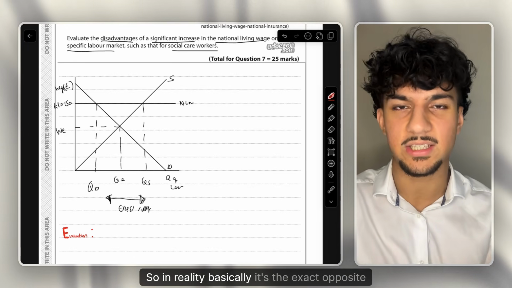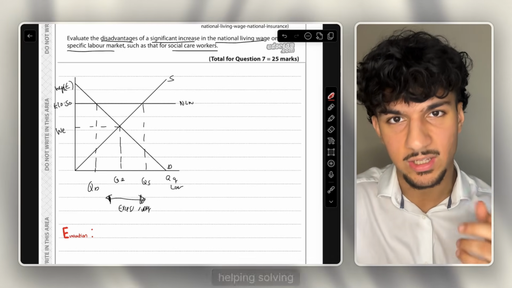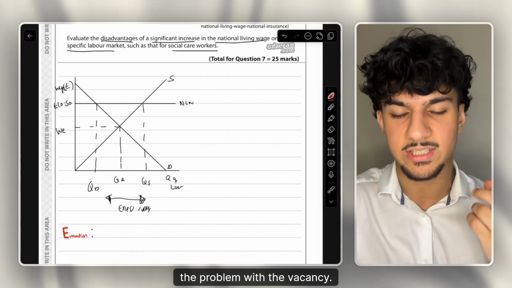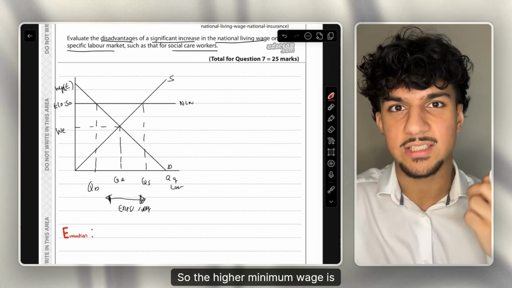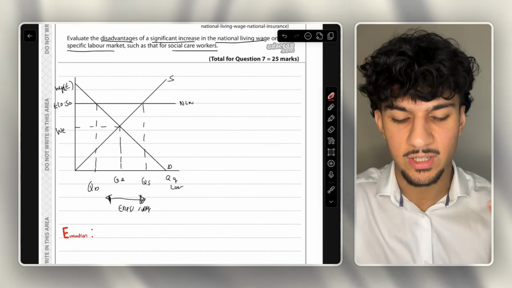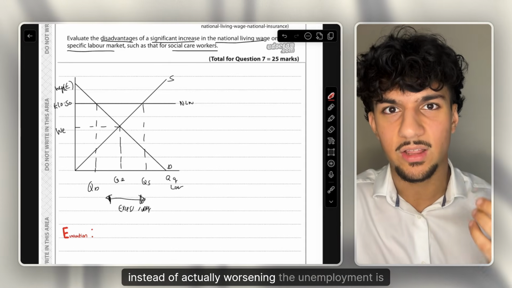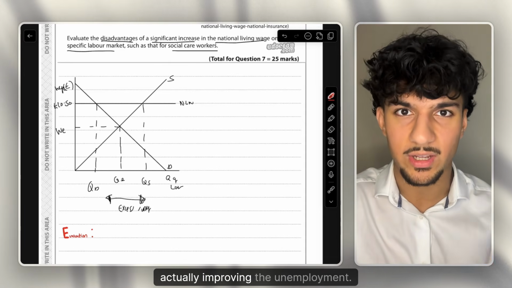So in reality, basically, it is the exact opposite problem. And the higher minimum wage is actually helping solve the problem with the vacancies. So the higher minimum wage is meaning more people are moving into the social care, the care home industry. So more workers are entering the industry. Thus, instead of actually worsening the unemployment, it is actually improving the unemployment.